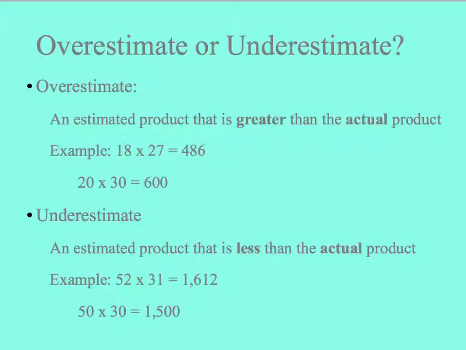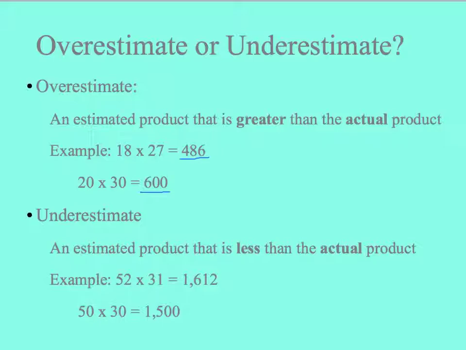My example down here, I have the problem 18 times 27 equals 486. Well, that's a pretty difficult problem, so I'm going to go ahead and estimate a product. And I rounded 18 to 20 and 27 to 30. When I multiply these two factors together, I'm going to get the product of 600. Notice how 600 is greater than the actual product of 486.